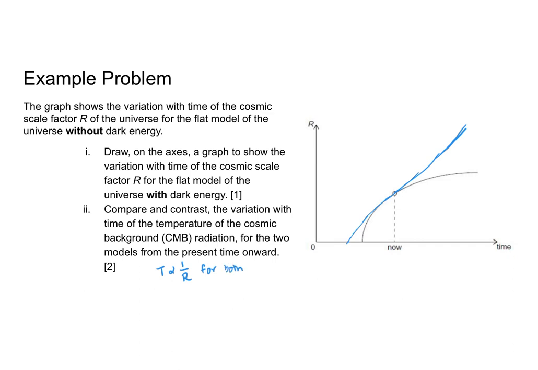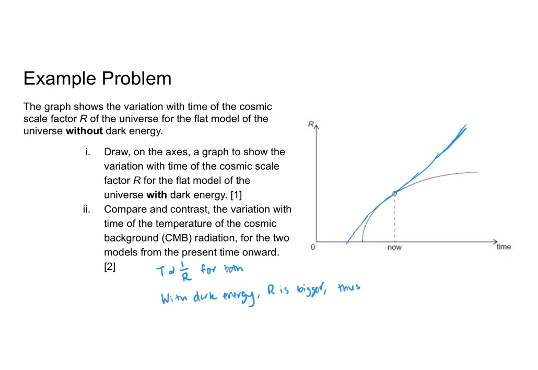However, in the accelerating model of the universe, so in this model represented by the blue line, that model of the universe with dark energy, the temperature is going to decrease faster because R will increase faster. So with dark energy, the rate of expansion of the universe is bigger, so R is bigger.